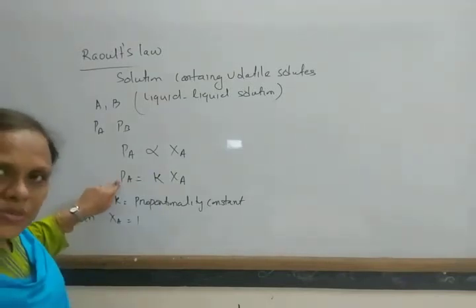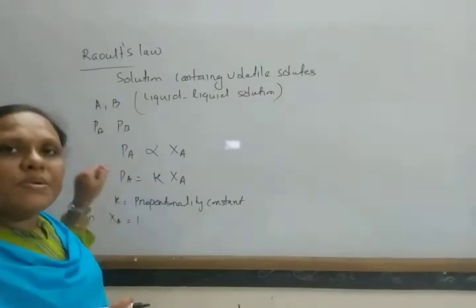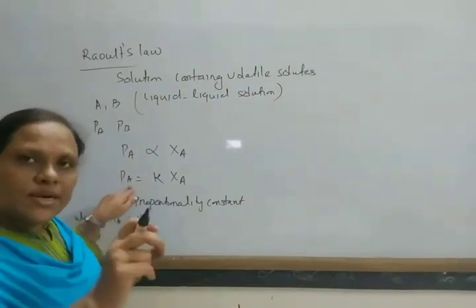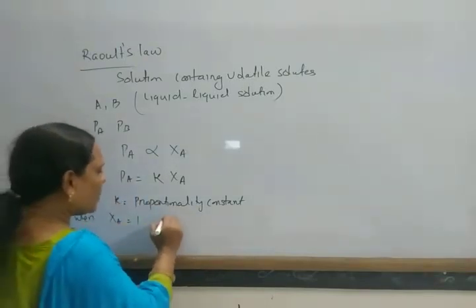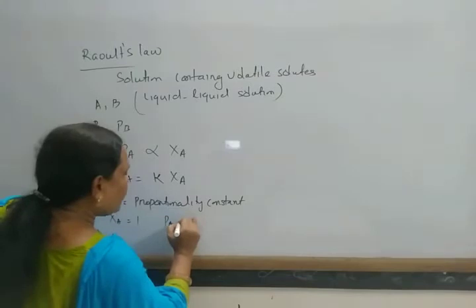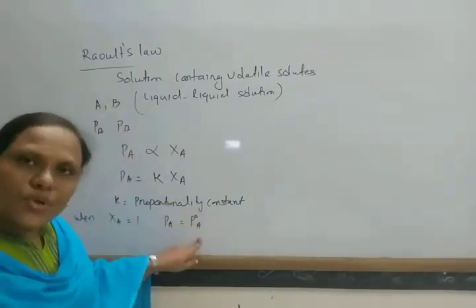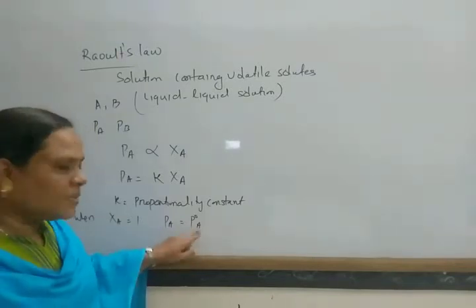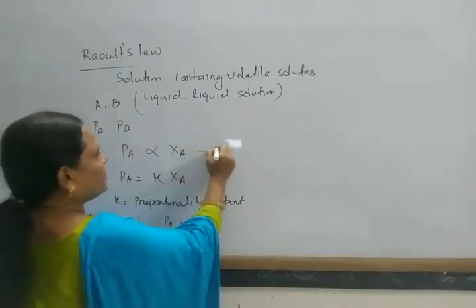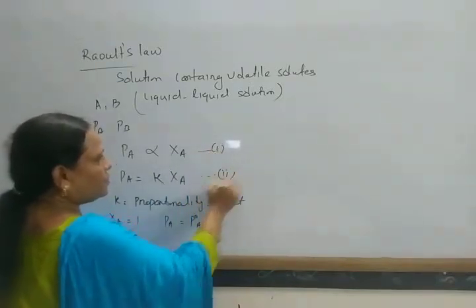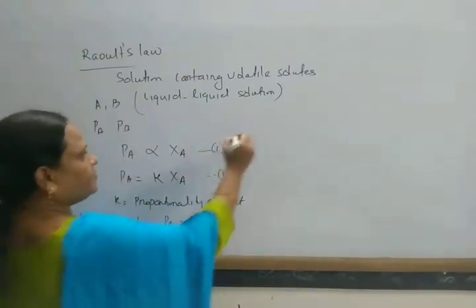That is the vapor pressure of pure solvent, taken as the vapor pressure of solvent A. The vapor pressure of that component A as a pure component is known as P naught A. When XA equals 1, then PA equals P naught A. That is the vapor pressure of the pure component. So this is equation 1, this is equation 2. Substituting these values in this equation, what do we get?